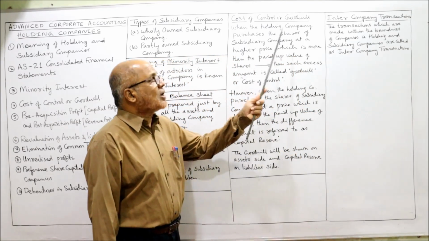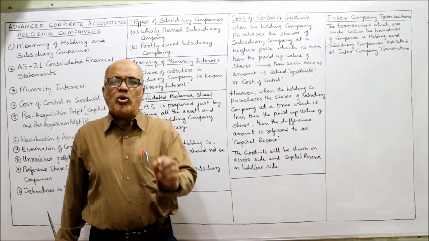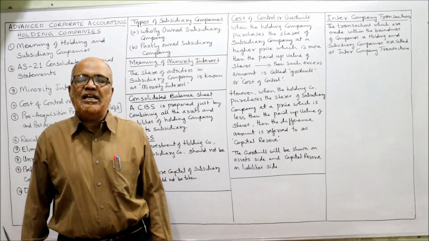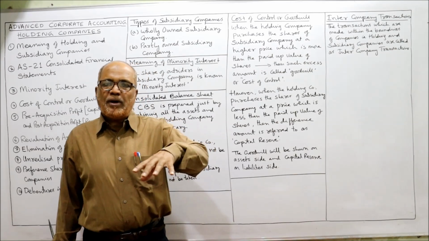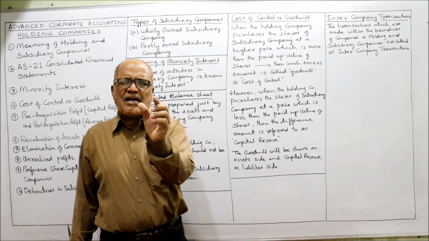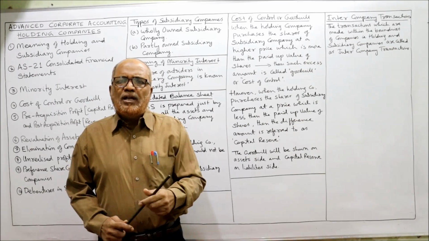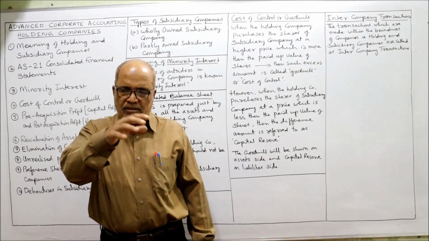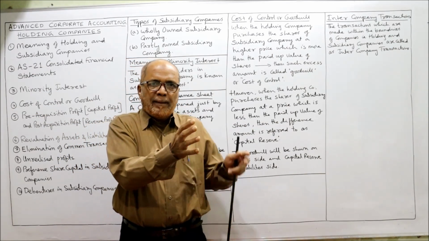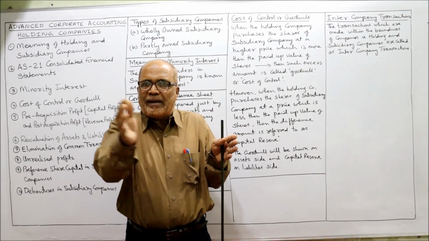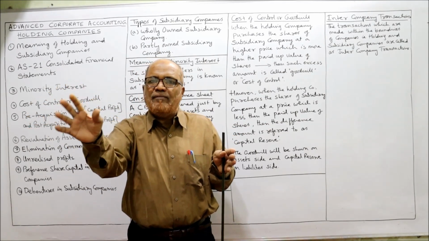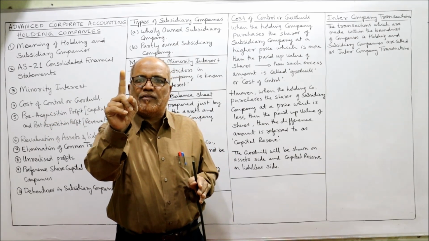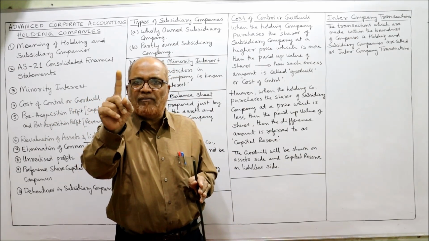Next thing is cost of control or goodwill. The most important calculation in every problem is regarding cost of control or goodwill. What do you mean by cost of control? In simple words I'll explain. Suppose, for example, ABC company is the holding company and XYZ company is the subsidiary company. XYZ company has a share capital of 1 lakh rupees, total equity capital 1 lakh rupees.